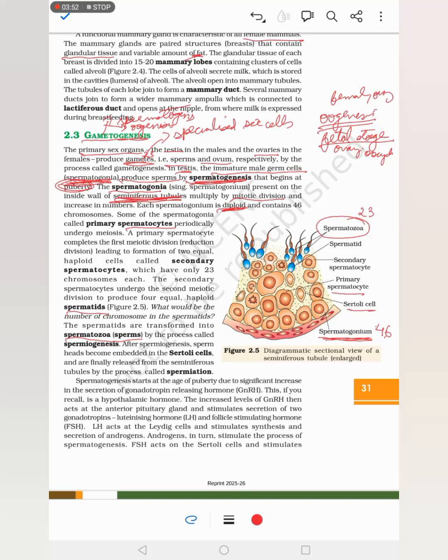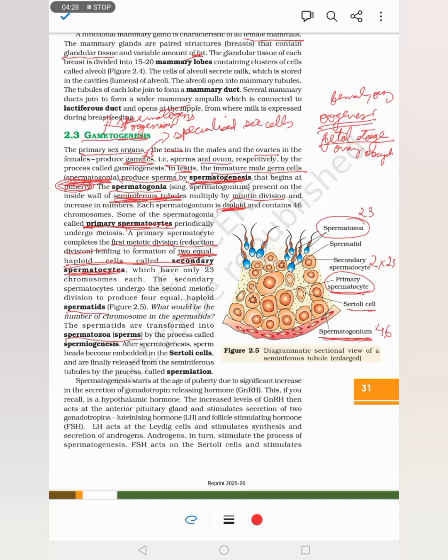So spermatogonia matures into a primary spermatocyte. Then the primary spermatocyte will complete its first meiotic division, that is the reduction division, and form two secondary spermatocytes. This is very important: they are two equal haploid cells with 23 chromosomes.